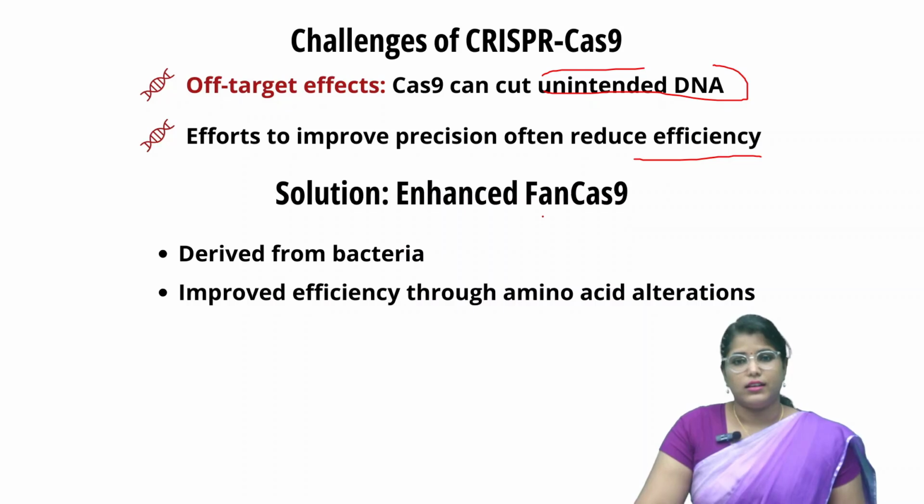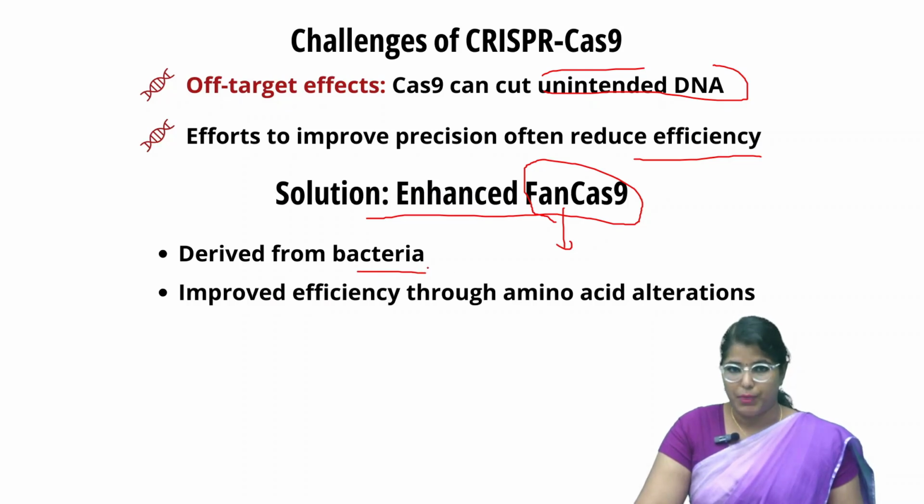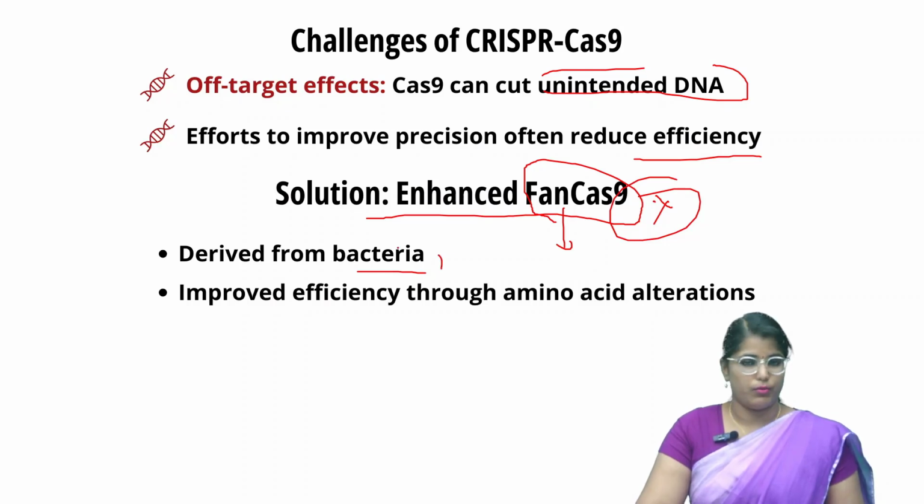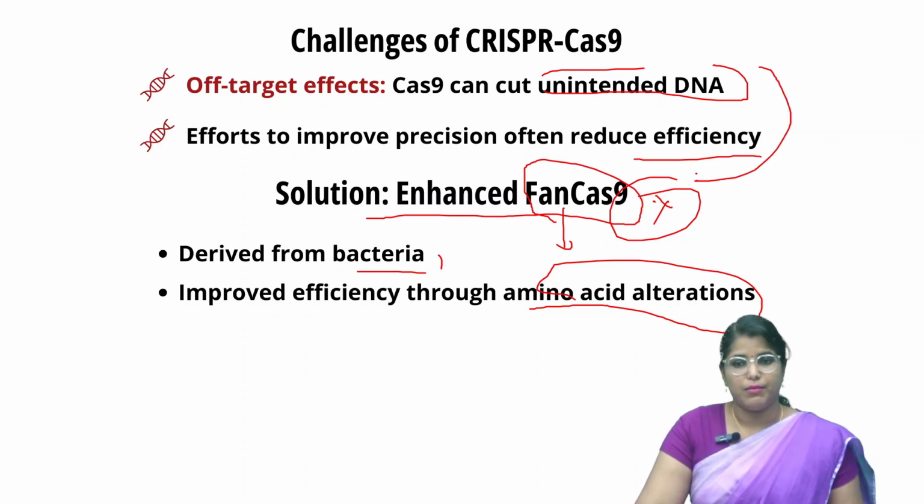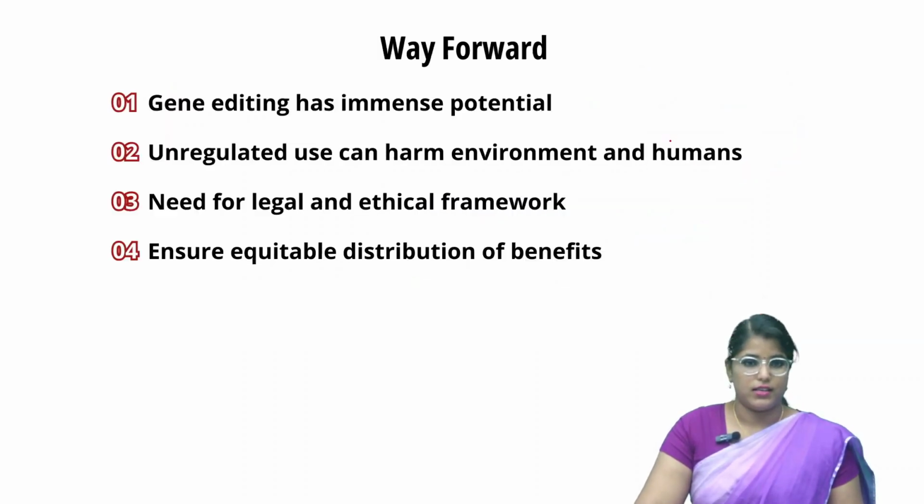That is why our Indian government, especially the research team of science and technology, has come up with FAN-Cas9. It is derived from a bacteria. This is a very important point, just make a note of it: it is a bacteria, not a virus. It improves efficiency through amino acid alterations. Our Indian scientists feel that CRISPR-Cas9 can be replaced by FAN-Cas9. So this is what the article is entirely about.